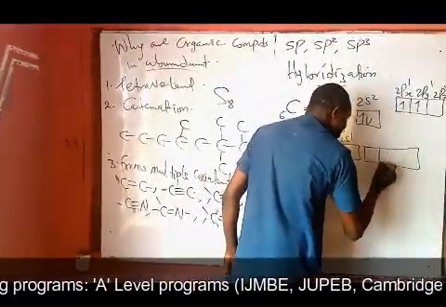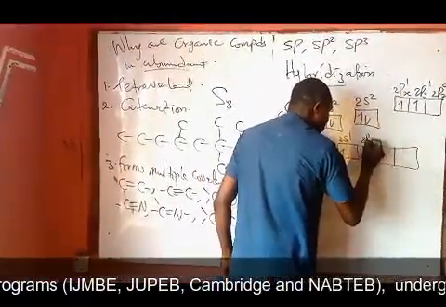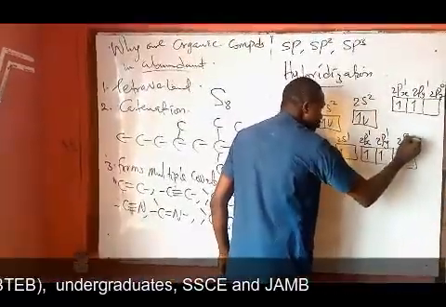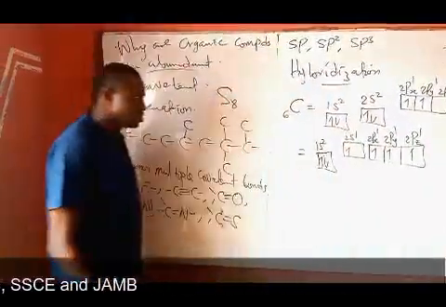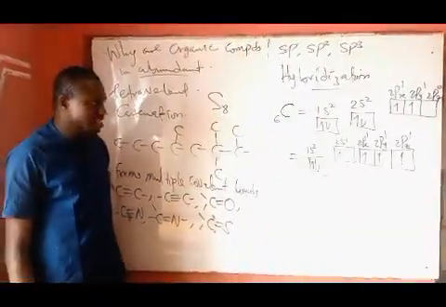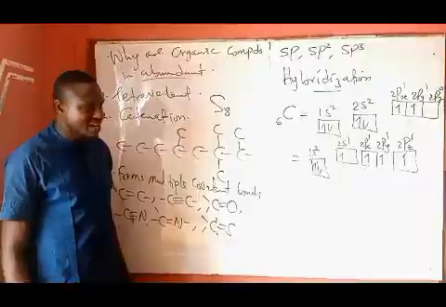You can see the energy is now the same, 2px1, 2py1, and 2pz1. So these are the ground state and the excited state electronic configuration of the carbon atom.